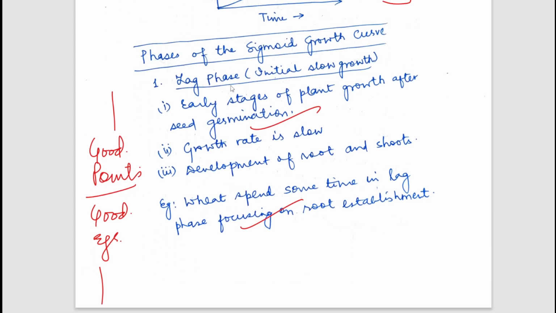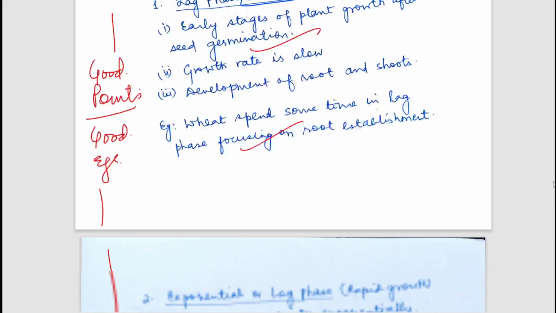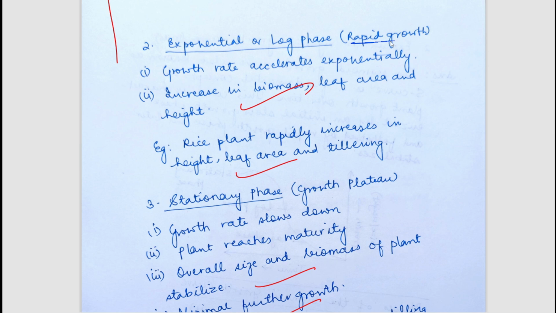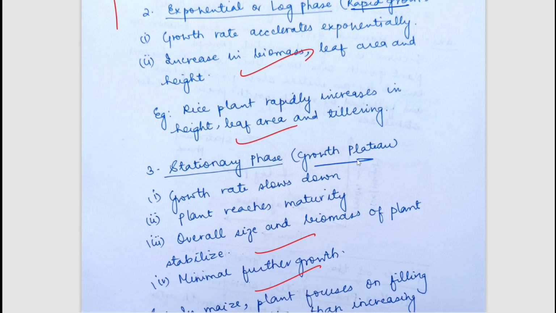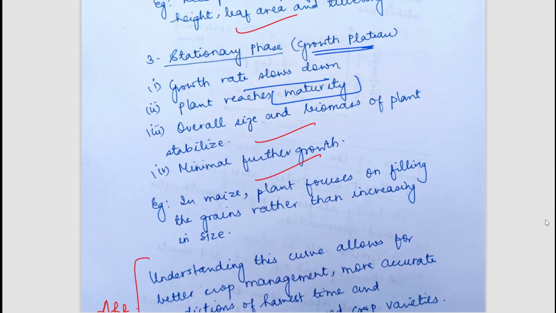In the first phase I discussed, initially there will be slow growth because these are the early stages of plant growth. Then we have the exponential or log phase, in which there is rapid growth, a rapid increase in the biomass of the plants. Then we have the stationary phase, where the growth diminishes again. The growth rate slows down because the plant reaches maturity at this phase. So these are all three phases of the sigmoid growth curve.